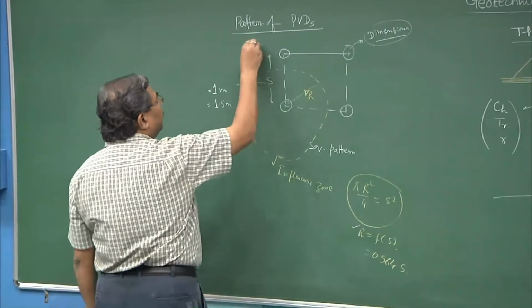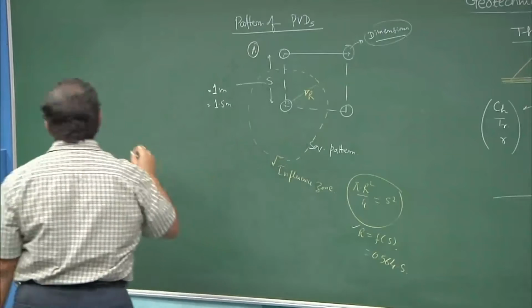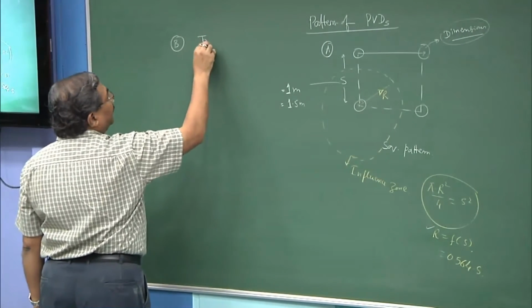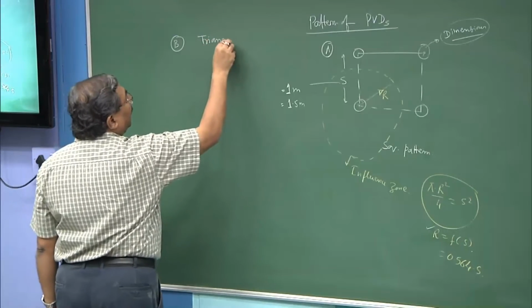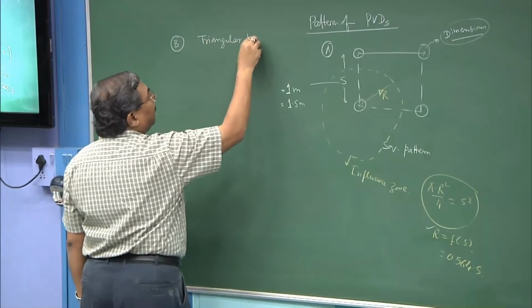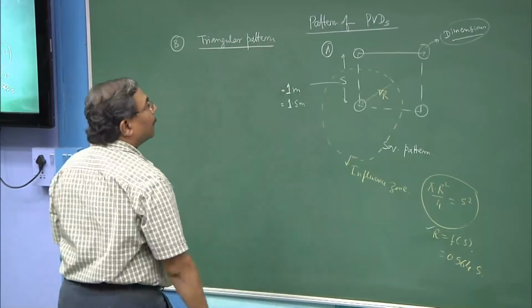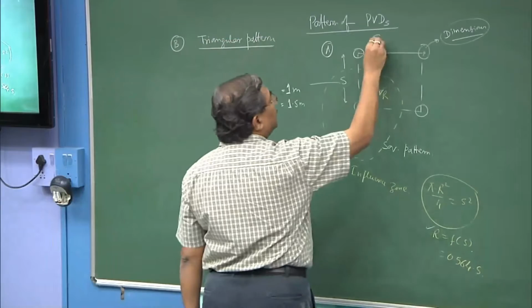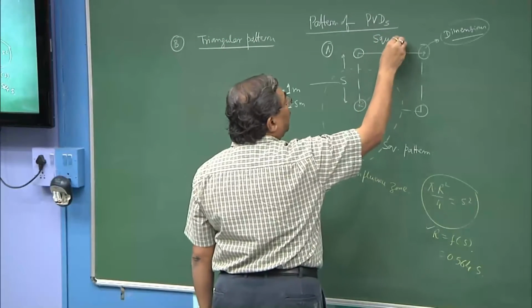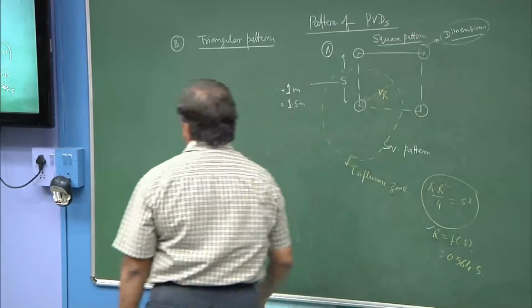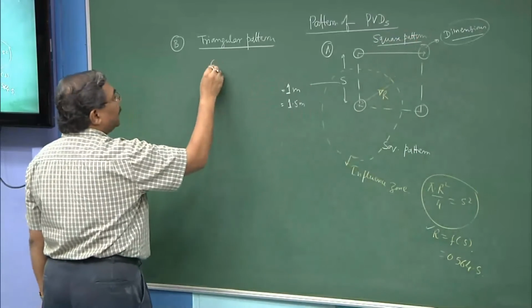The second pattern which is normally used to install the PVDs is triangular pattern. So, this is the square pattern, and this is the triangular pattern.